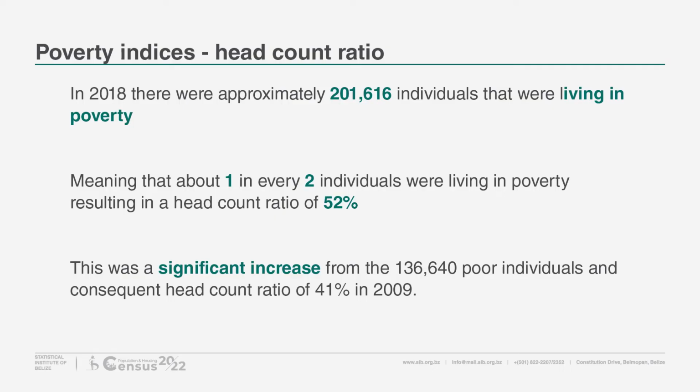Poverty indices, the head count ratio. In 2018, there were approximately 201,616 individuals that were living in poverty, meaning that about 1 in every 2 individuals were living in poverty, resulting in a head count ratio of 52%. This was a significant increase from the 136,640 for individuals and consequent head count ratio of 41% in 2009.